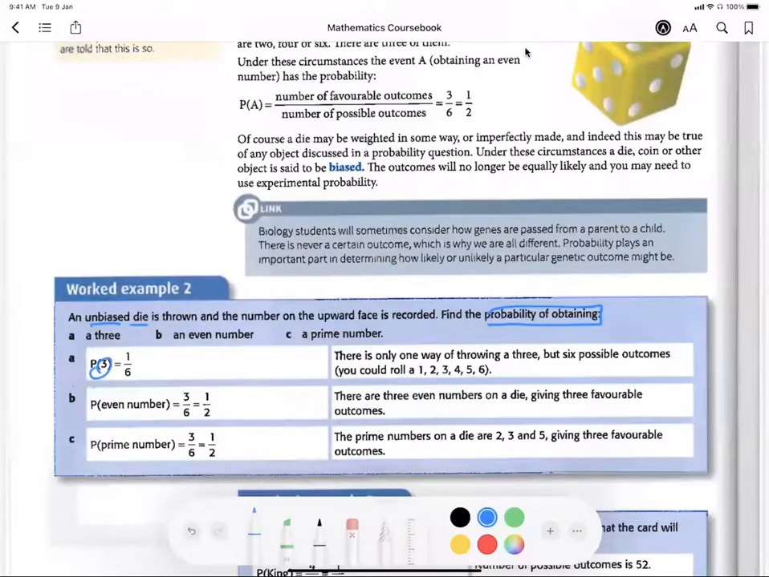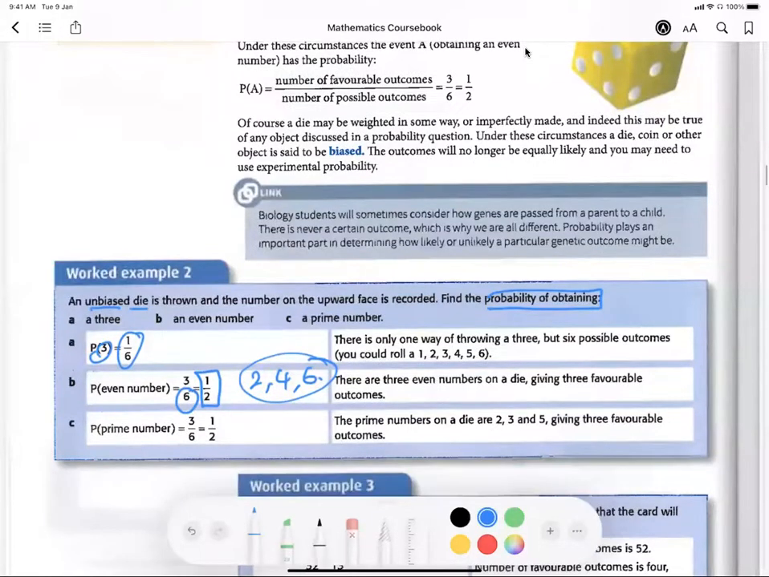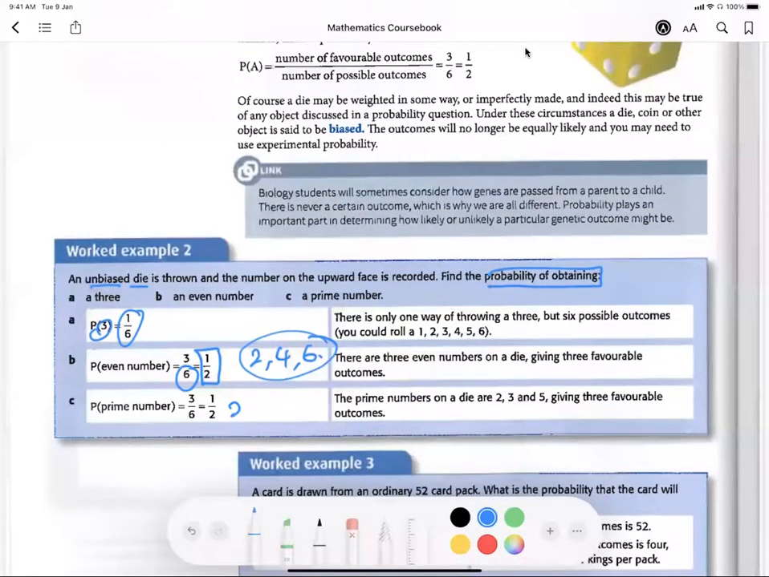Six faces of a die, so 1 out of 6. For even numbers, you have 2, 4, 6, so 3 out of 6. Probability will be 1 over 2. Treat fractions as fractions whenever you see a fraction. They are all the same, not something new. Next is prime numbers. What are the prime numbers on the die? 2, 3, and 5. Also 3 out of 6. Then you get 1 over 2. Simplify it and you get your answer.